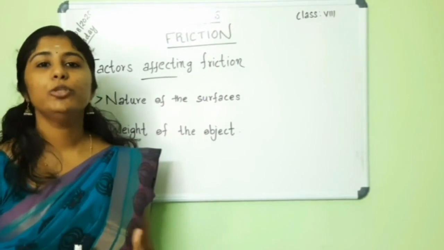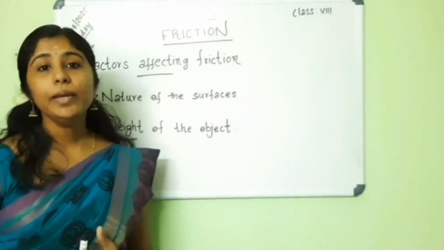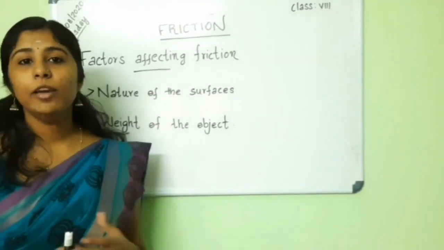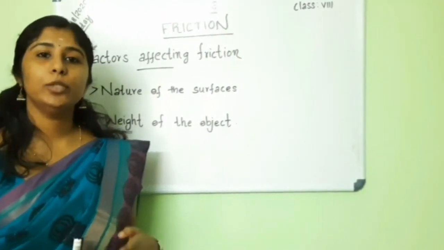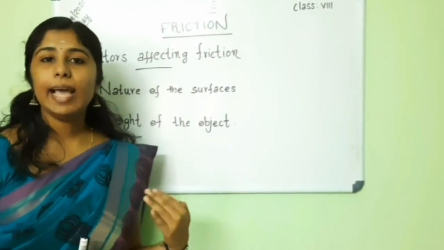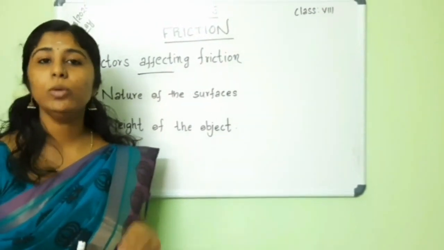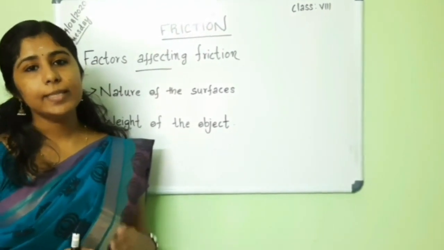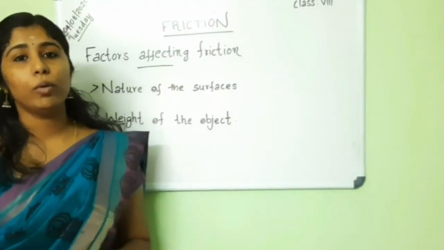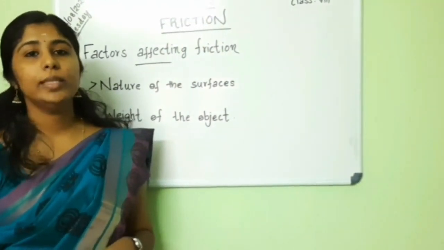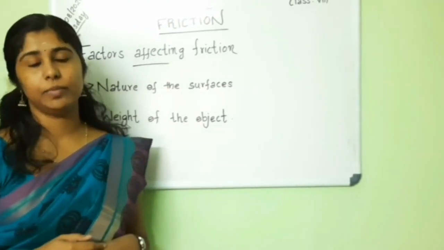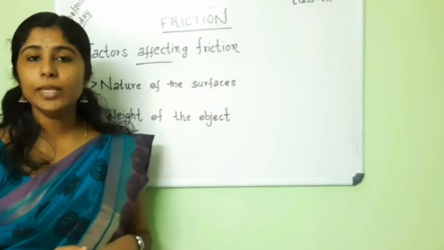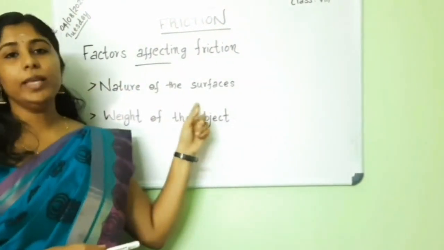It is due to the reason that the carpet has a rough surface and offers high friction compared to the tile floor, and the tile has a smooth surface and offers very little friction. So it is easier to pull the heavy load on a tile floor than to pull the same on a carpet. That is, the frictional force depends on the nature of the surfaces.